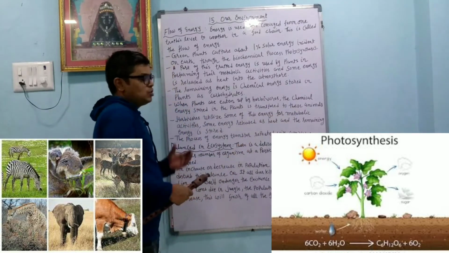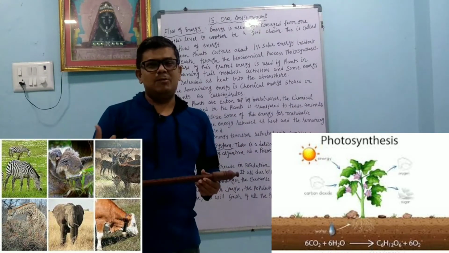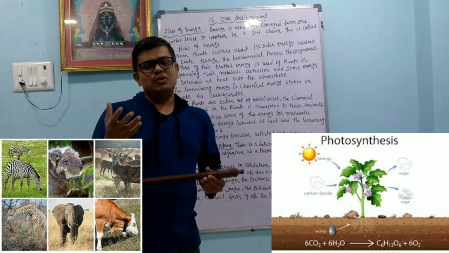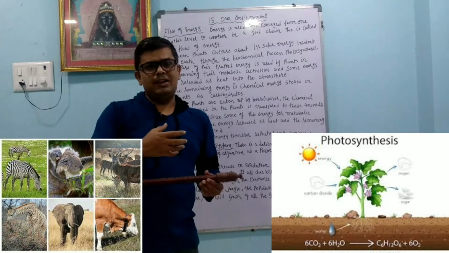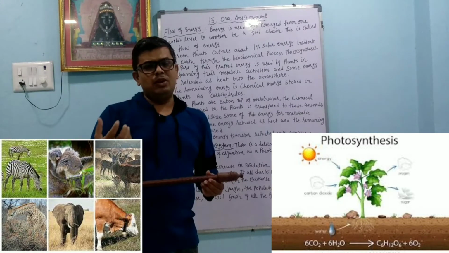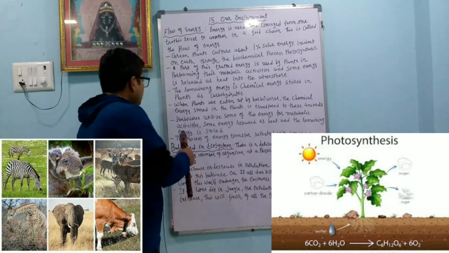When plants are eaten by the herbivorous, the chemical energy stored in the plant is transferred to this animal. We know that herbivorous animals are those which depend on plants. So when herbivorous animals eat the plant, whatever chemical energy of the sunlight is there in the form of glucose goes into the herbivorous animal.